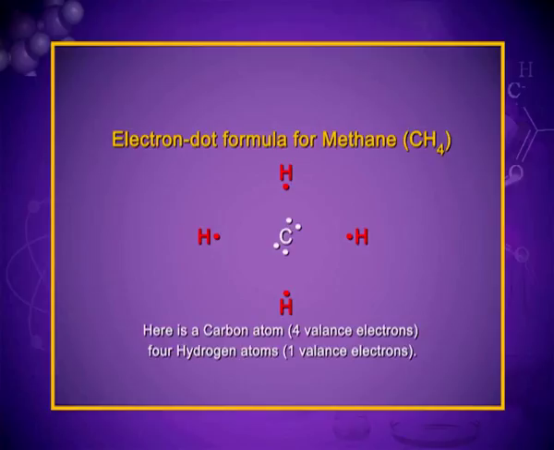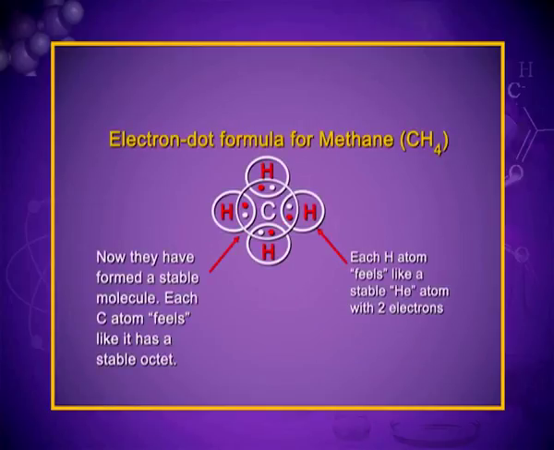Each hydrogen atom is shown by the red color and with the red electron, and the carbon is surrounded by 4 valence electrons. Now carbon will complete its octet and hydrogen will complete its duplet. Now both are in the stable state and the methane, that is CH4, is formed.